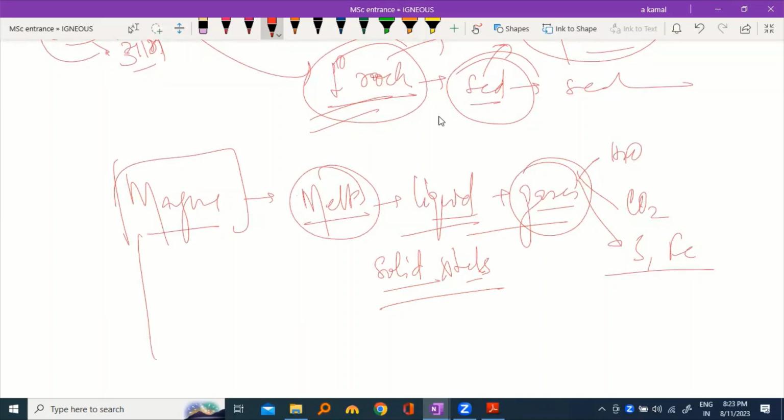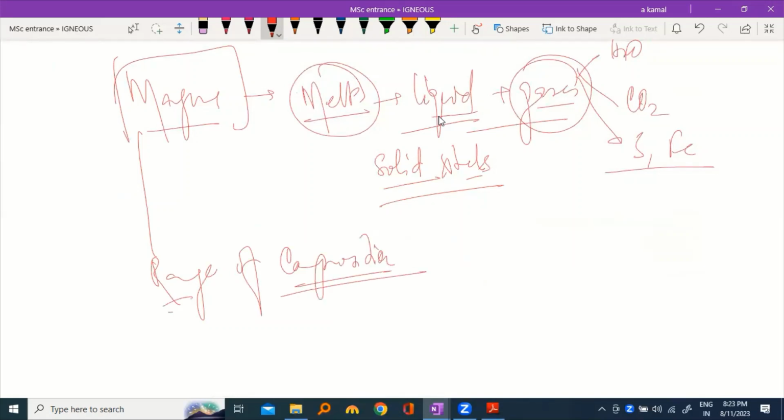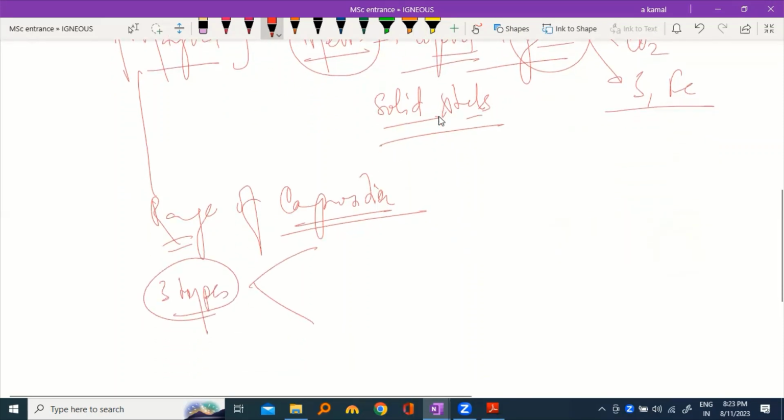Magma has a range of composition. Because of this compositional variation, magma is divided into three major types. What are those three magma types?